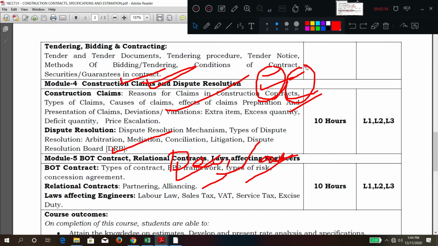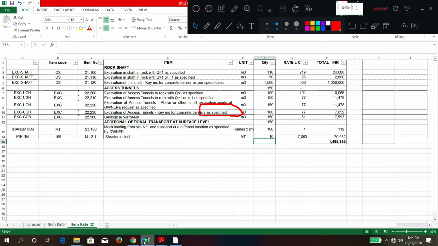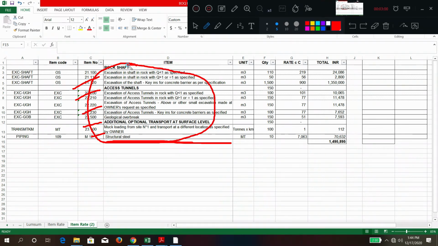Now first understand what we mean by extra item. Try to understand this concept. Under deviation or variation, we are discussing extra item. Whatever n number of items have already been agreed in the BOQ, during the execution suddenly an additional item comes, for which there is no specification, a totally additional item which is not there in the BOQ.